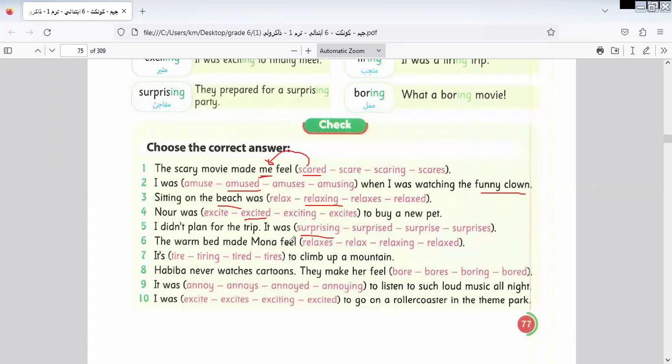The warm bed made Mona feel what? Feel relaxed, because here I describe Mona. It's tiring to climb the mountain. Why? Because I describe the climb, so it's tiring. I will leave the rest for you to do by yourself. Let's go to another one here.